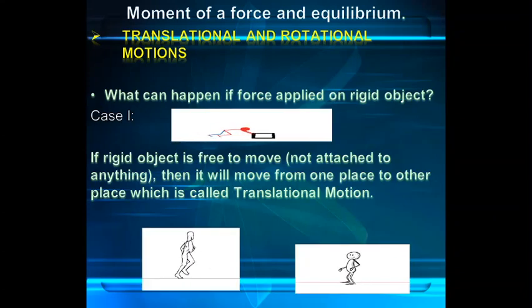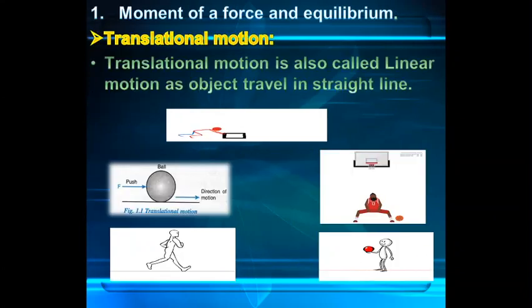As we can see in the first example, a boy is pushing an object which is not attached to anything. In the second example, a person is running, he is applying muscular force and he is moving from one place to another. In the third example, a boy is throwing a ball and this ball is not attached to anything, so it is moving from one place to another. So this movement is called translational motion.